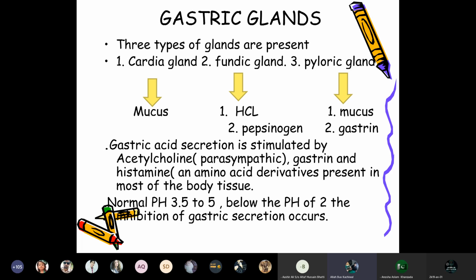So the gastric acid secretion is stimulated by acetylcholine. The parasympathetic system is stimulating that, and the gastrin and histamine, an amino acid derivative present in most of the body tissues, and the normal pH is 3.5 to 5, and below a pH of 2, the inhibition of gastric secretions takes place.